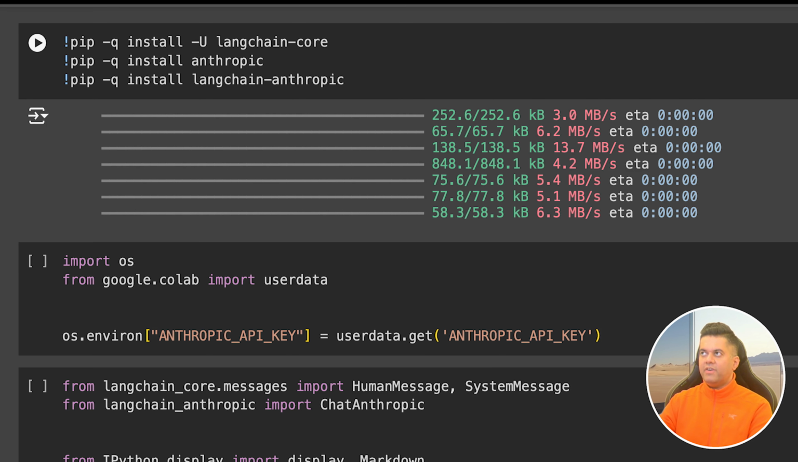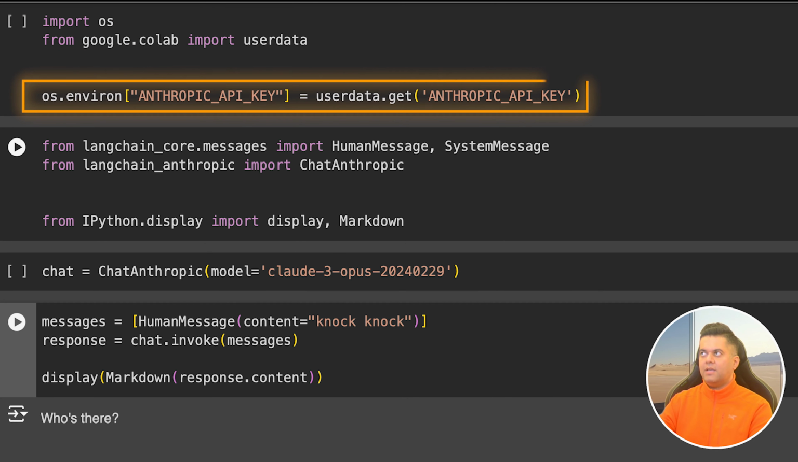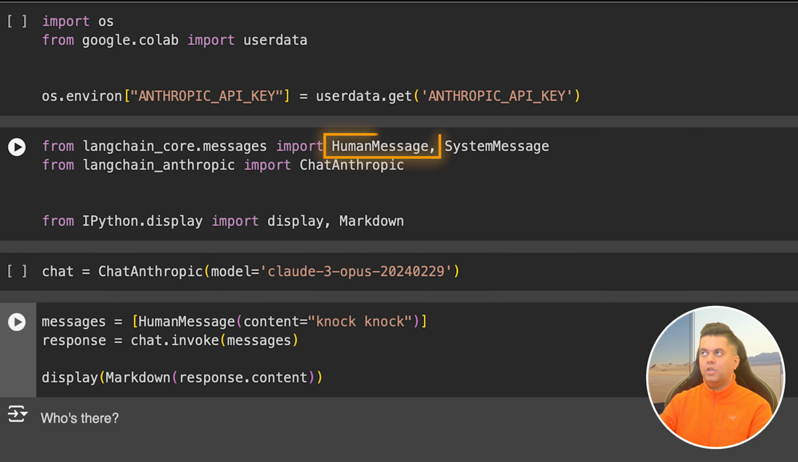Now we will first import LangChain core to access the main features of LangChain, and Anthropic, since we need to work with Opus, which is a model by Anthropic, and LangChain Anthropic, which provides LangChain the ability to work with Anthropic models. Then we import OS and set the Anthropic API key. And just like the Sonnet video, we import the human message, which is the prompt to the LLM that we want it to process, and the system message that guides the response of the LLM by asking it to behave in a particular way or tone. Then we import ChatAnthropic to allow us to chat with the model, and we import display and markdown to be able to format the output in markdown to make it easier for us to read.